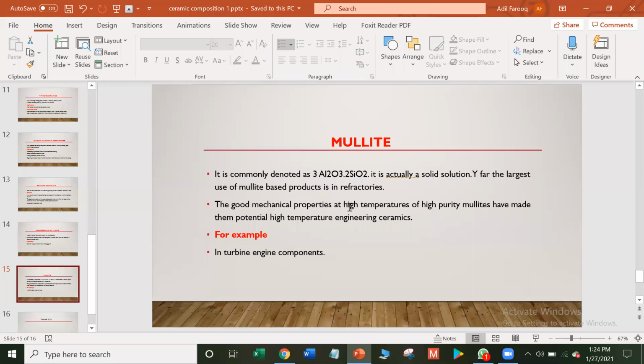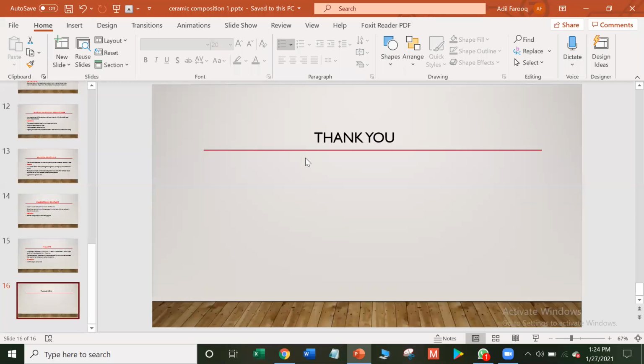The good mechanical properties at high temperature of high purity mullite have made it a potential high temperature engineering ceramic. Mullite is used in turbine engine components and various different machinery components. And that was all about my presentation.